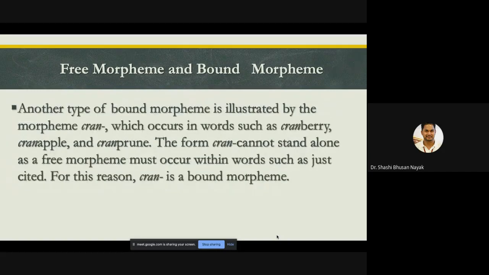Then another type of bound morpheme is illustrated by the morpheme cran, which occurs in words such as cranberry. You can say canberry, but in certain cases it is cranberry, cranapple, cranprion. The form cran cannot stand alone as a free morpheme, it must occur within words such as just cited. For this reason, cran is a bound morpheme. So that is another example of bound morpheme.